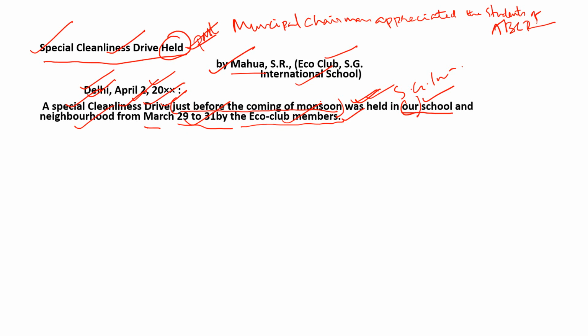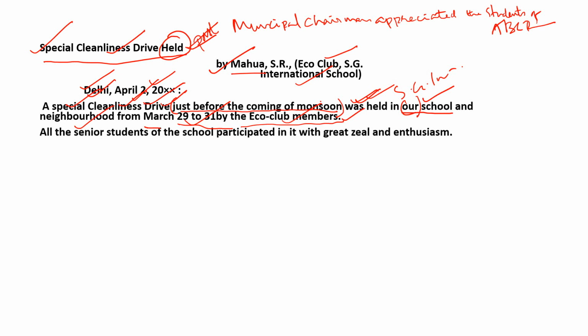Everything was clearly mentioned in the very first sentence. Look at the next sentence. All the senior students of the school participated in it with great zeal and enthusiasm. So, all the senior students in this cleanliness drive, who participated? All the senior students of the school participated in it with great zeal and enthusiasm.